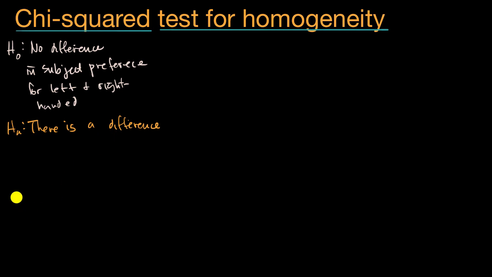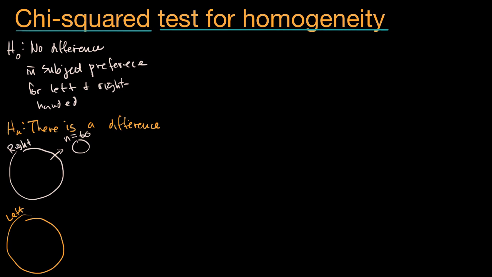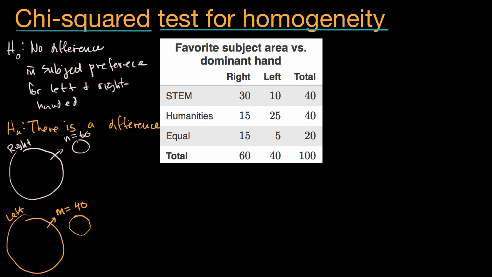So how would we go about testing this? Well, we've done hypothesis testing many times in many videos already. But here we are going to sample from two different groups. So let's say that this is the population of right-handed folks, and this is the population of left-handed folks. Let's say from the right-handed folks, I take a sample of 60, and then I do the same thing for the left-handed folks. And these don't even have to be the same sample sizes. For the left-handed folks, let's say I sample 40 folks, and here is the data that I actually collect.